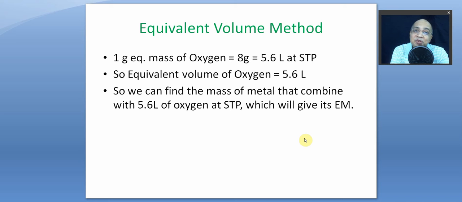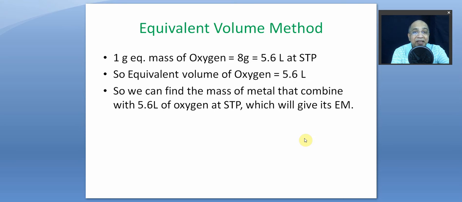If 32 grams is equal to 22.4 liters, then 8 grams is equal to 1/4 of it, that is 5.6 liters.